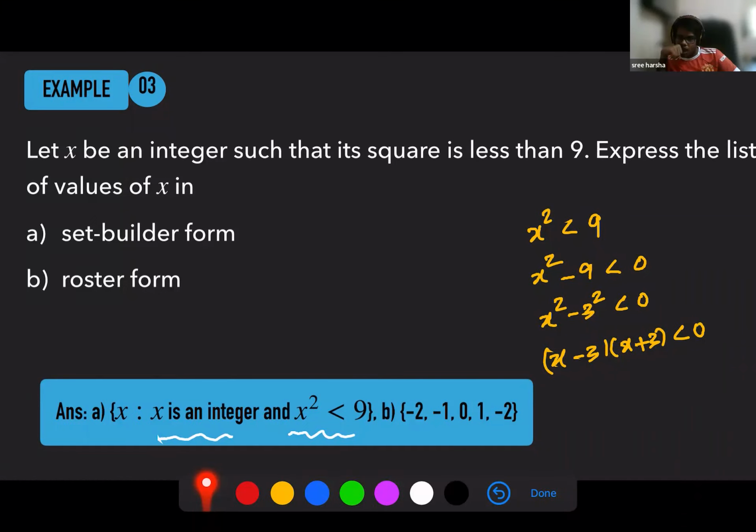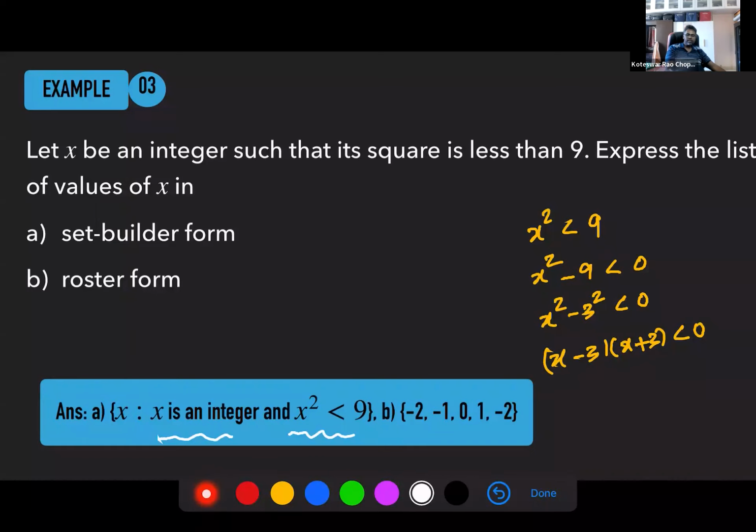When both are positive, it is not possible. When both are negative, it is not possible. You understand? One of them has to be positive, the other one has to be negative, right? Okay, so what generally is done is you identify something known as a critical point. Instead of less than 0 or greater than 0, when is this really equal to 0 first? When x is 3 or x is -3, this becomes 0, right?